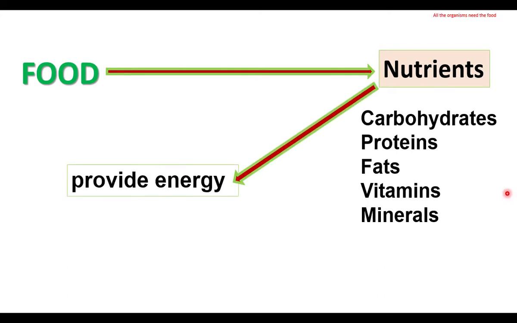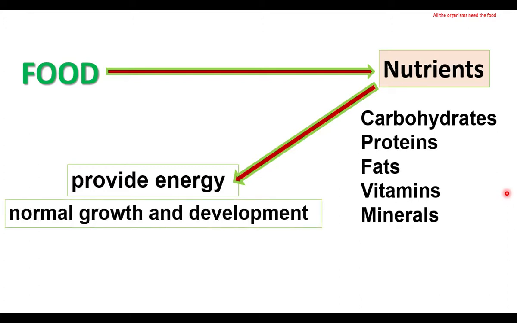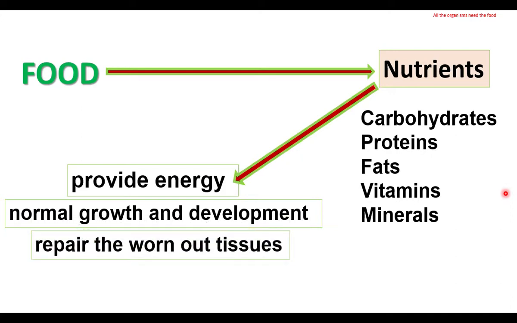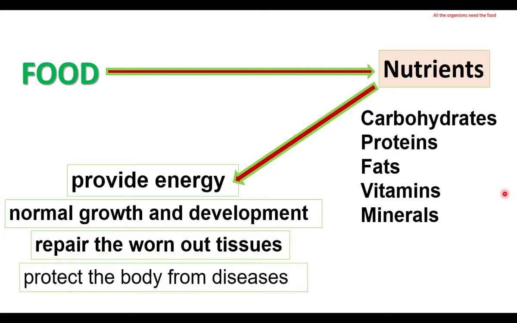The nutrients provide energy, for example, carbohydrates. Fats store energy. Proteins are necessary for normal growth and development. Proteins are also involved in the repair of worn out tissues. When a tissue is damaged, that is worn out tissue, the repair needs proteins. Some vitamins protect the body from diseases. Some minerals are involved in protecting the body from diseases.